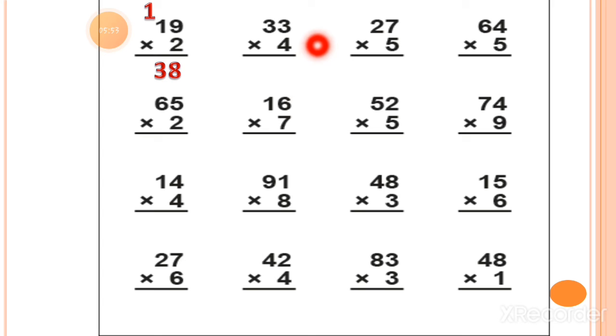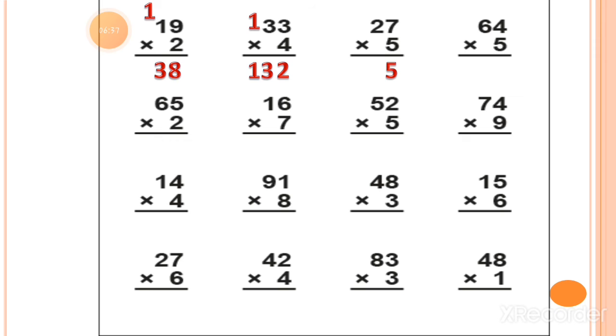Next sum, 4 threes. So 4 threes is equal to 12. So you can write down 2 under the ones column, and 1 will move as a carry forwarded number here at the tens column. Again 4 threes. So 4 threes is equal to 12 plus 1, which is the carry forwarded number. So 12 plus 1 is equal to 13. So here the answer is 132. What is the answer? 132.